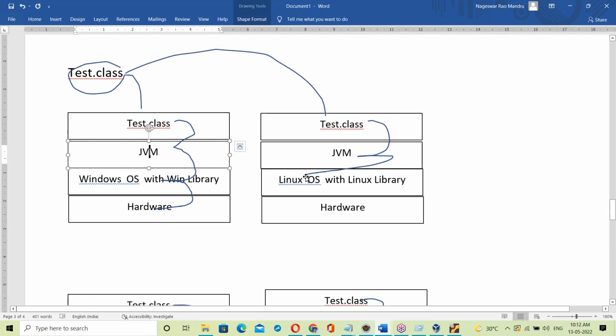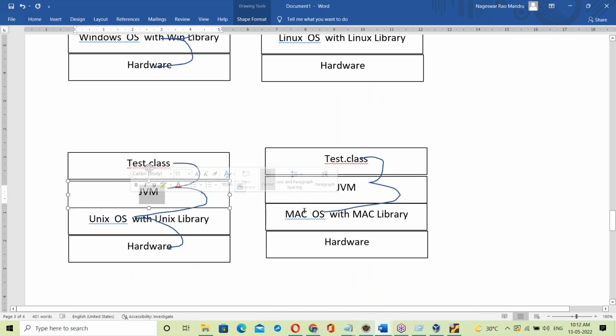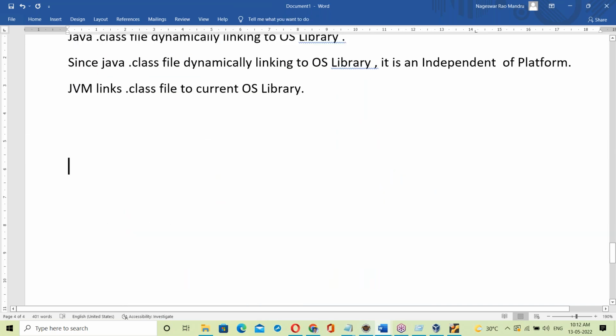Windows-based JVM, Linux-based JVM, Unix-based JVM, Mac-based JVM. Now the question is: is JVM part of the OS? No. JVM is not a part of the OS.